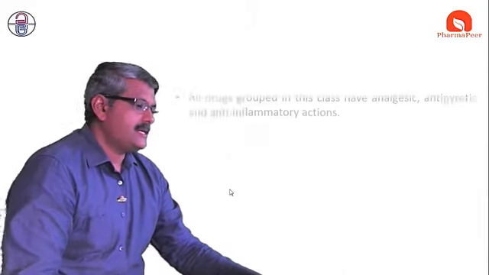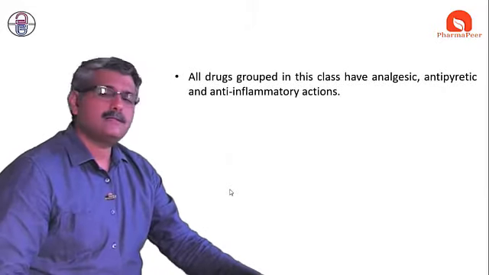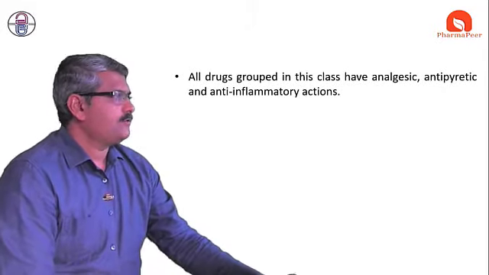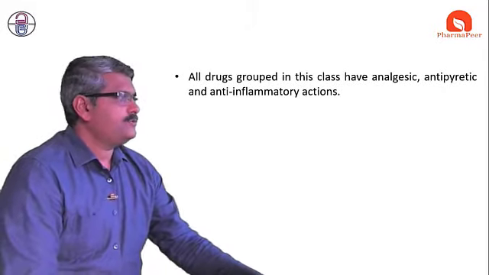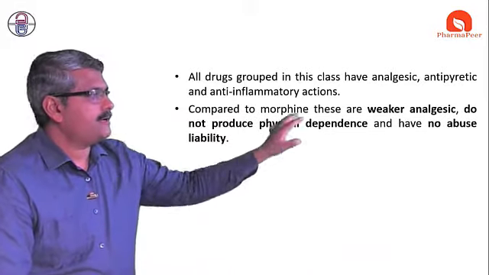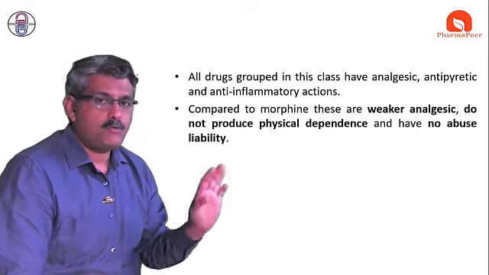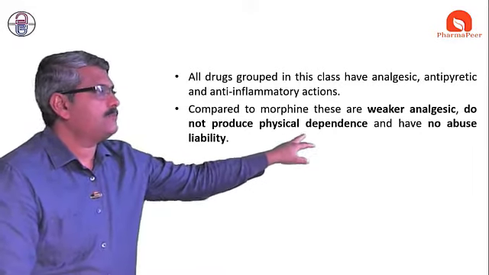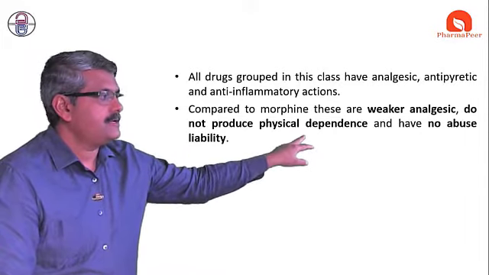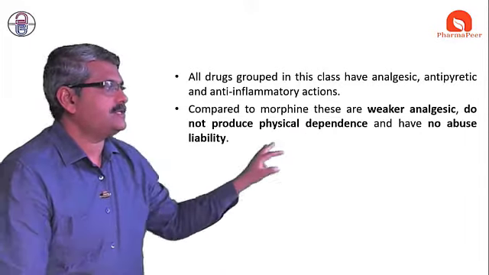Usually these NSAIDs are a class of drugs which can be used as an analgesic, an antipyretic, as well as sometimes an anti-inflammatory drug. But compared to morphine, they are weaker analgesics. And the most important thing is that they do not produce any physical dependency. They have no abuse liability.